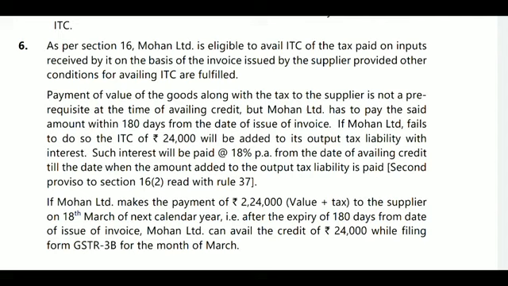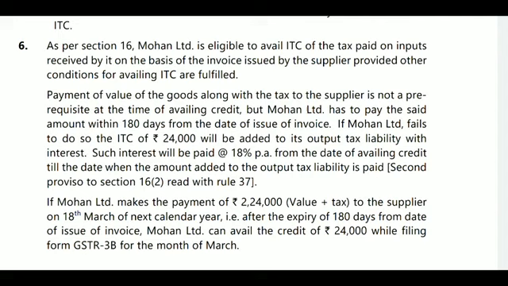Next, if Mohan Limited makes payment of 2,24,000 value plus tax to the supplier in the month of March, that is, in the next calendar year, after expiry of 180 days from the date of issuance of invoice, then Mohan Limited can avail that credit of 24,000 while filing GSTR-3B in the month of March.